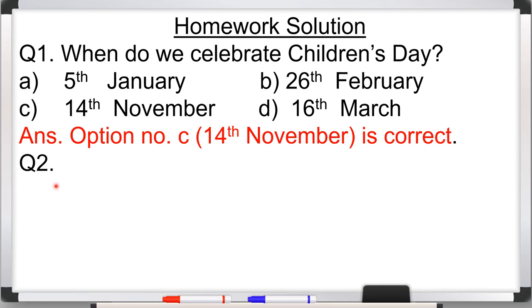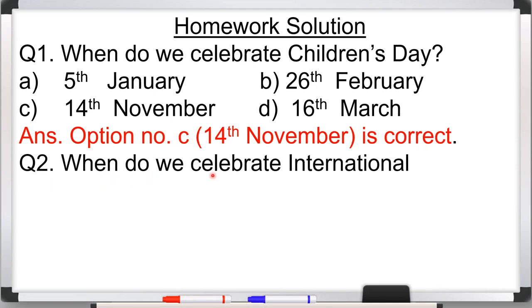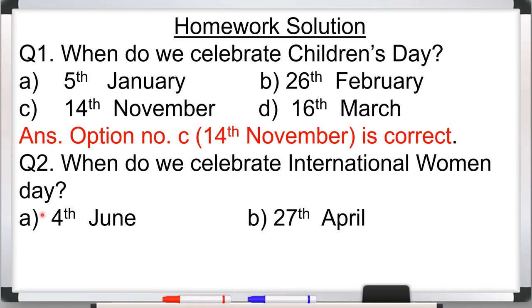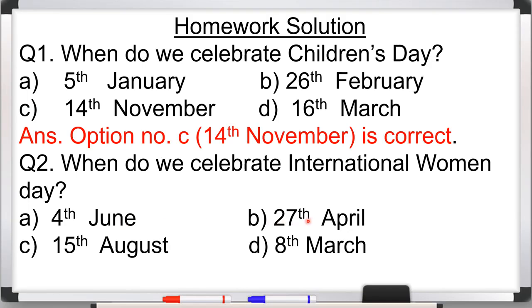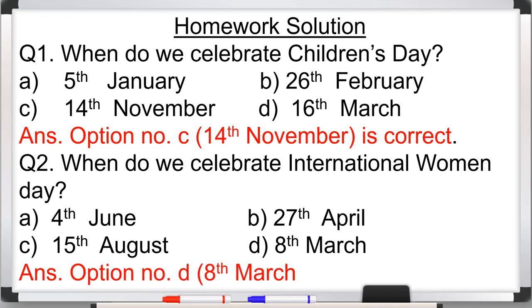Now question number 2. When do we celebrate International Women's Day? And options are A 4th June, B 27th April, C 15th August, and D 8th March. And beta, we celebrate International Women's Day on the date 8th March. So here option number D is correct, 8th March. Understood?